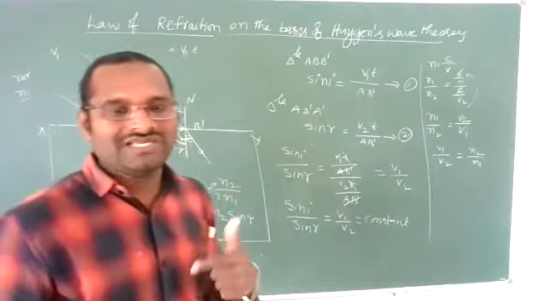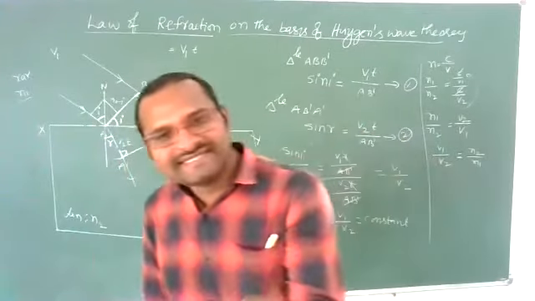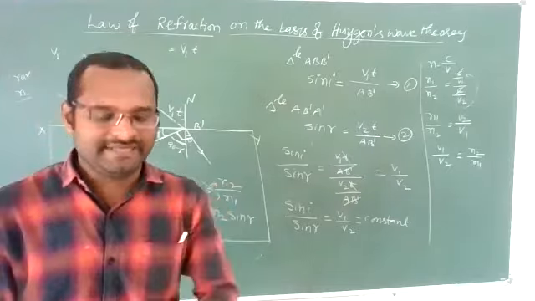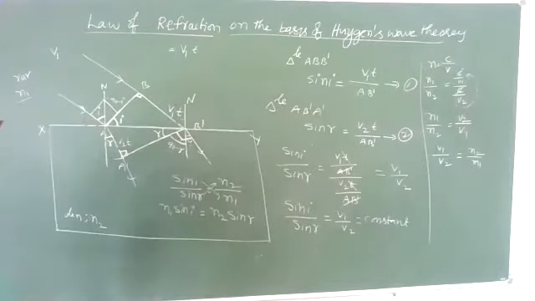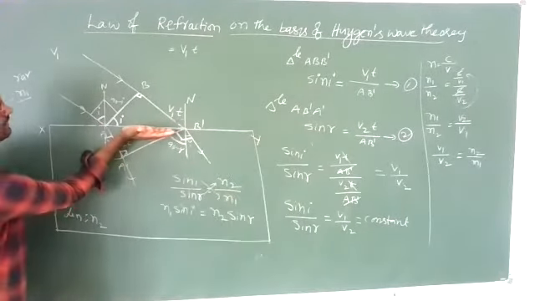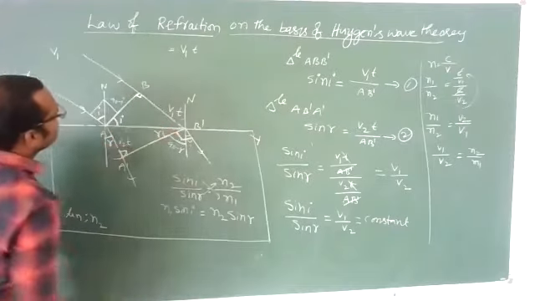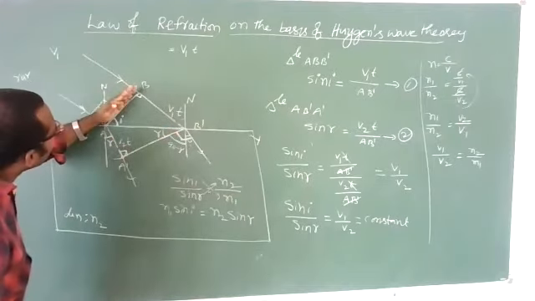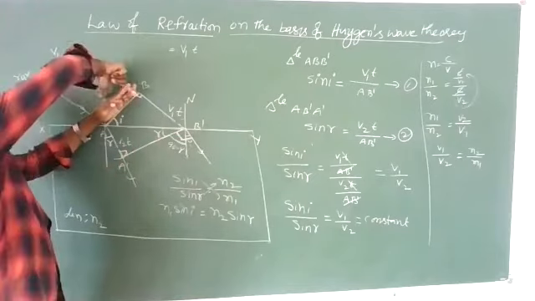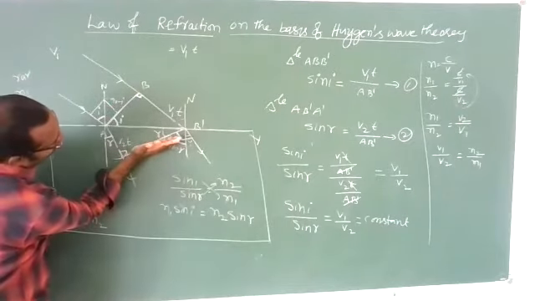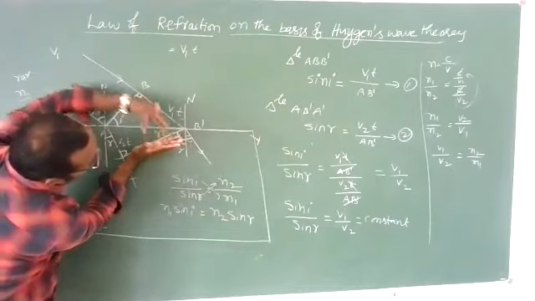What is the first law? The incident ray, refracted ray and normal all lie in the same plane. Because this boundary surface is perpendicular to the board, the normal is along the plane of the board. The incident wavefront is perpendicular to the board, so the incident ray is along the plane of the board. The refracted ray is also along the plane of the board.